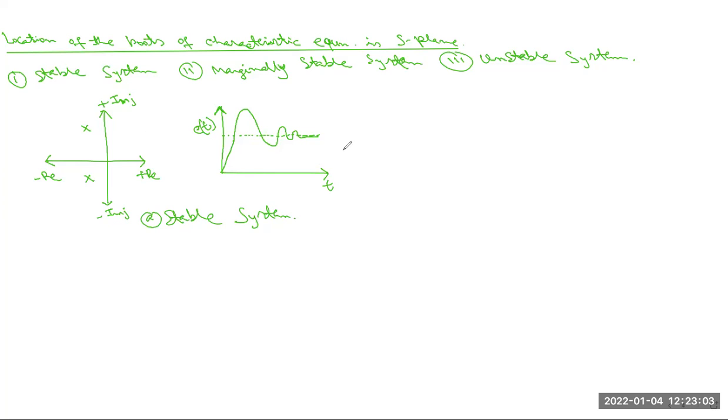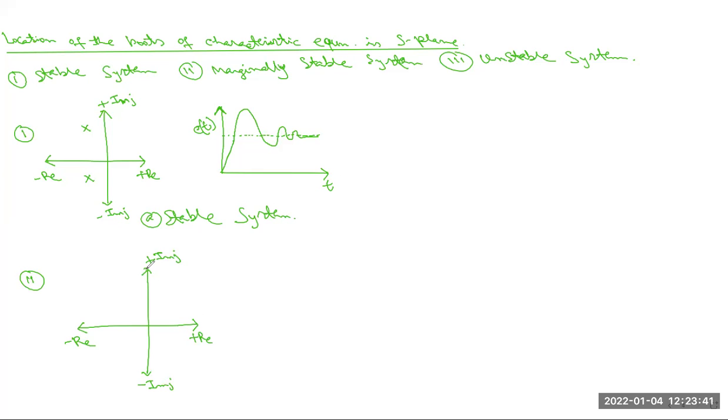Okay, so next we consider number 2, the marginally stable system. This is number 1 and number 2. Same as before, this is the x-axis and this is the y-axis. This is the positive imaginary part and this is the negative imaginary axis. This is the root, positive real and negative real.